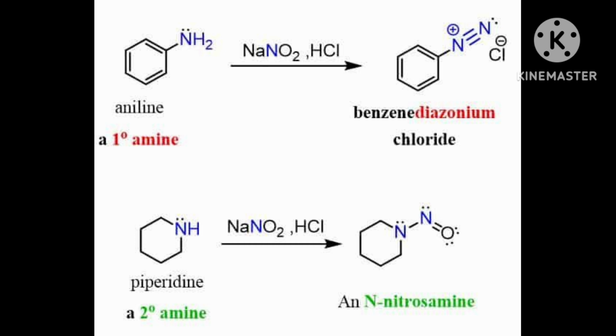Means you will get three products: RN2Cl on hydrolysis gives ROH plus N2 plus HCl. Nitrogen gas you will get.